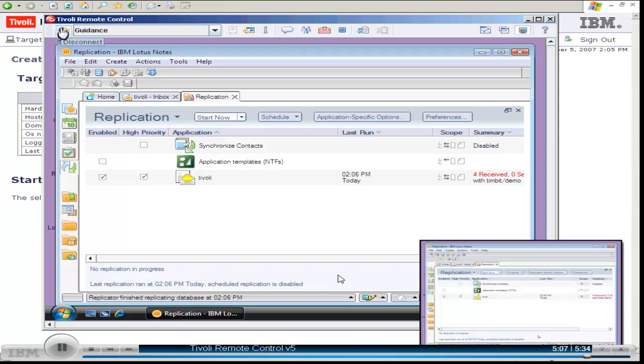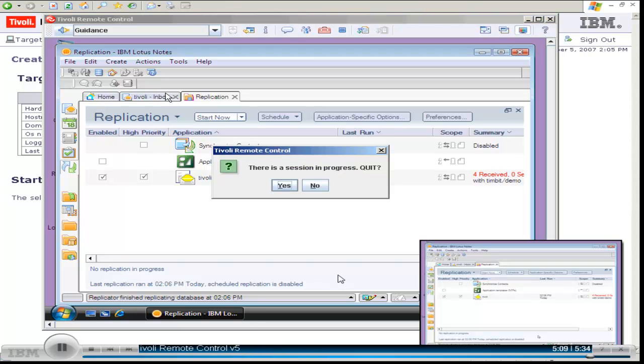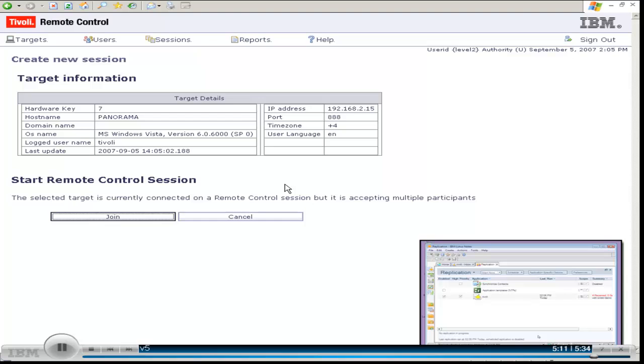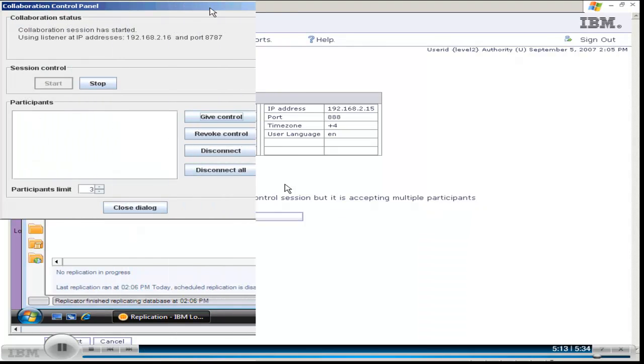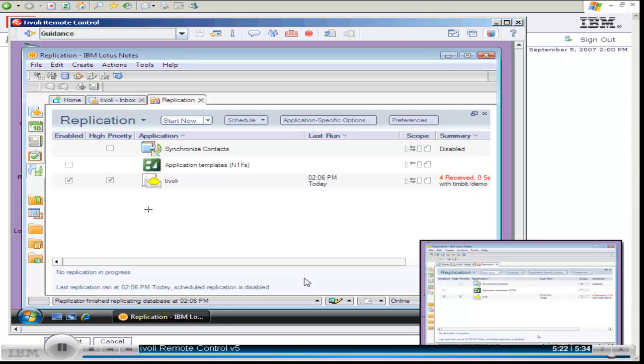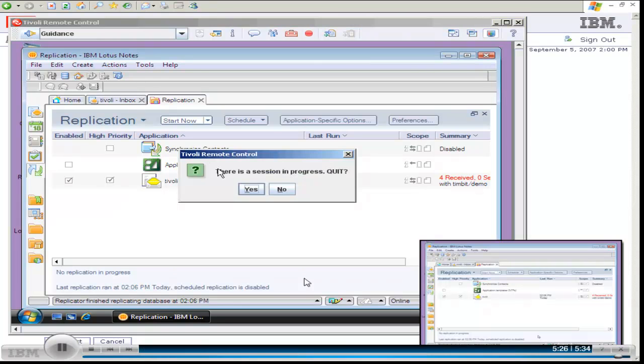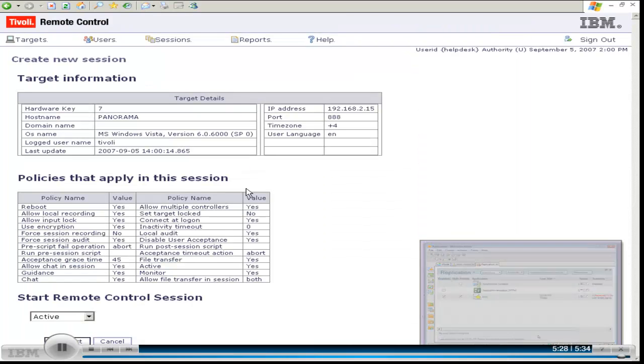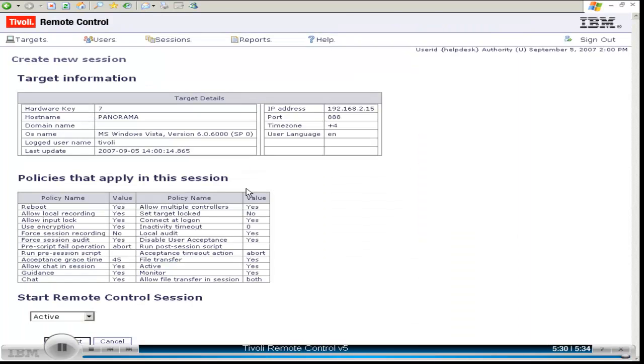Level 2 ends his session and control is returned back to the help desk. The end user has no more questions, so the remote control session is ended. This concludes our demonstration of some of the powerful new features of Tivoli Remote Control version 5.